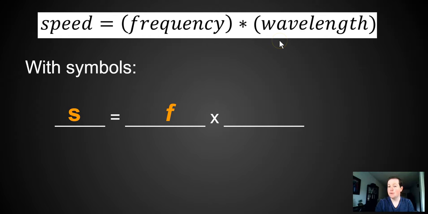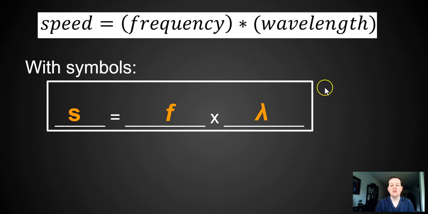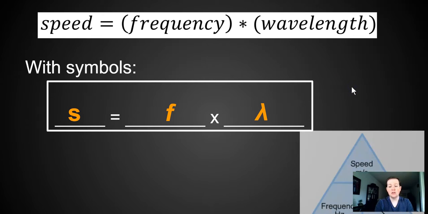And what's the symbol for wavelength? Ooh, difficult. That's lambda. A weird little symbol. But that's our equation. Okay? Now we're going to do some practice. We're going to do 4 calculation problems.